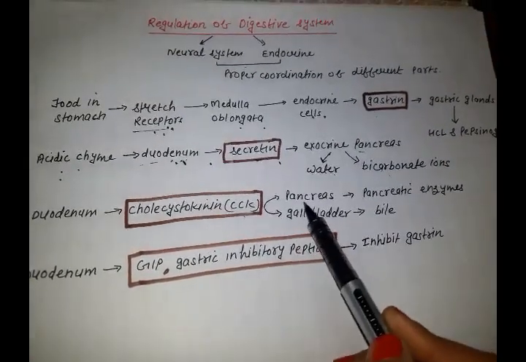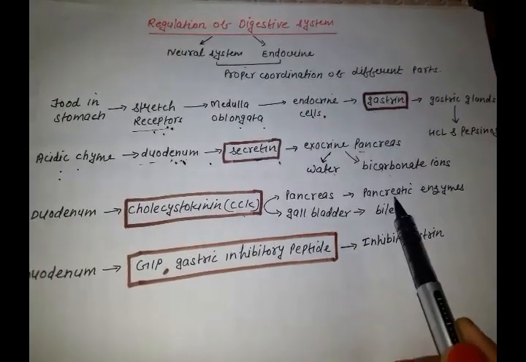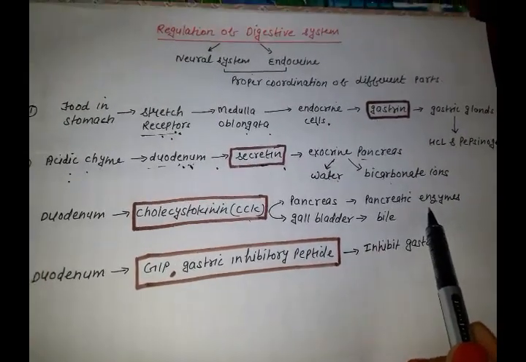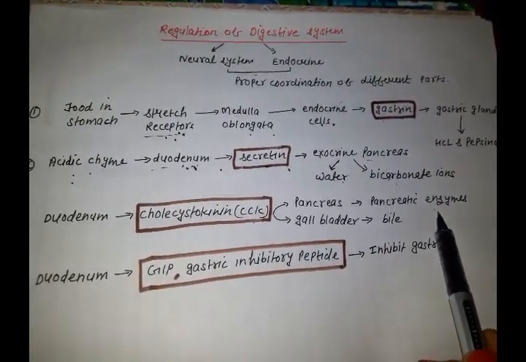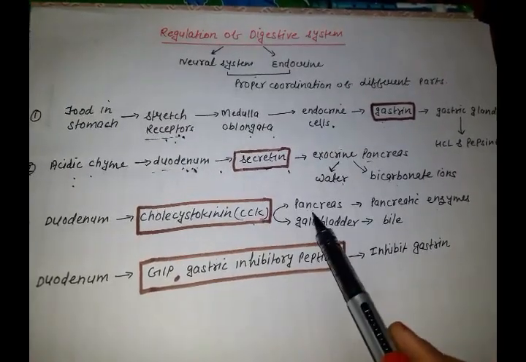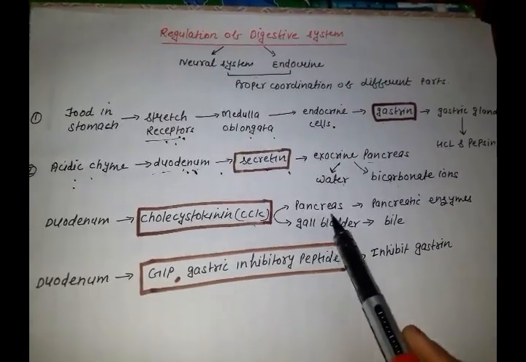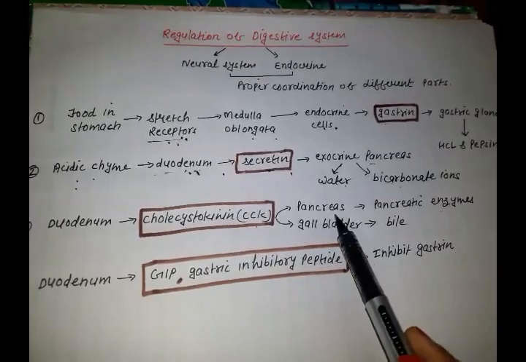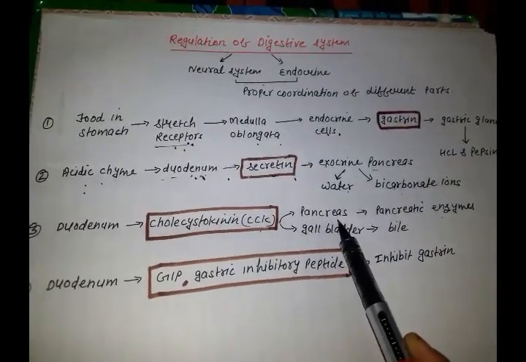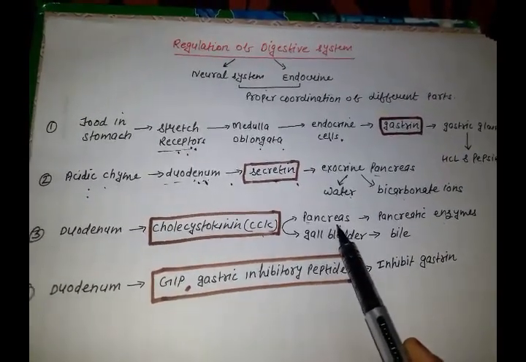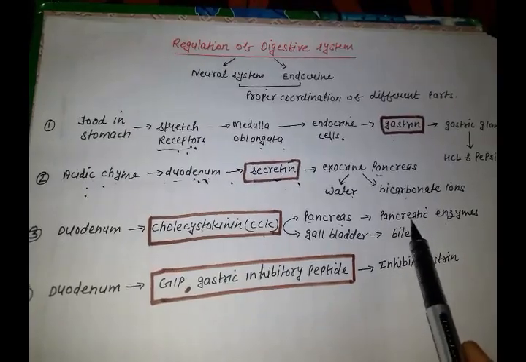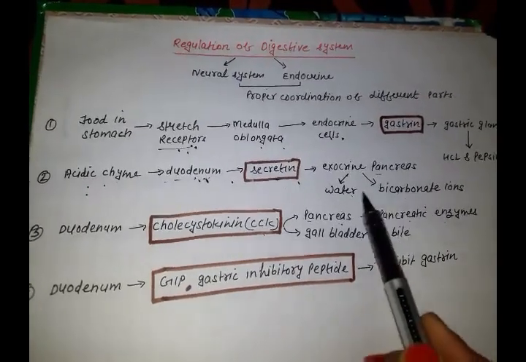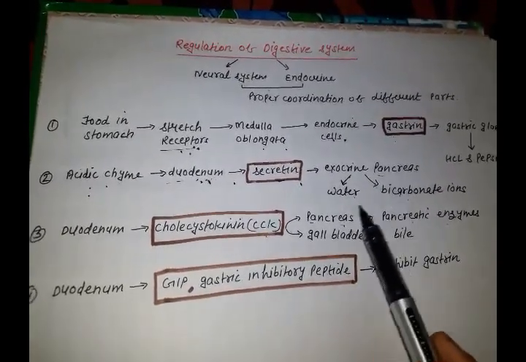Means it tells the pancreas that now you will have to release pancreatic enzymes for the digestion of the food. This hormone will tell pancreas that now the situation is under control, means we have created the environment for you. What they need is alkaline environment, and alkaline environment has been created.